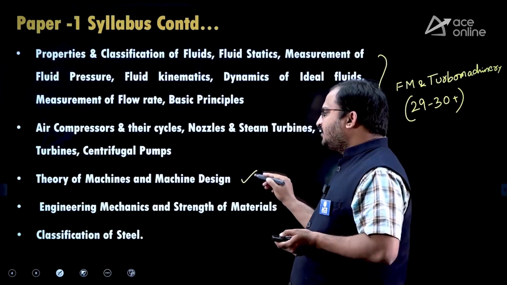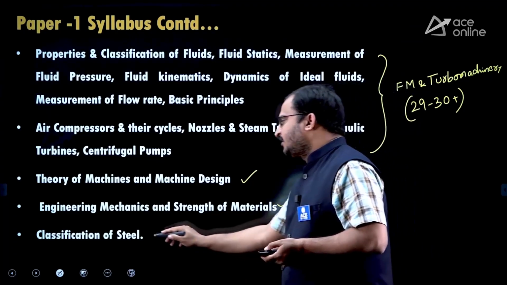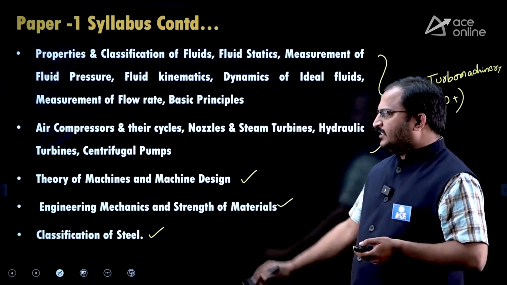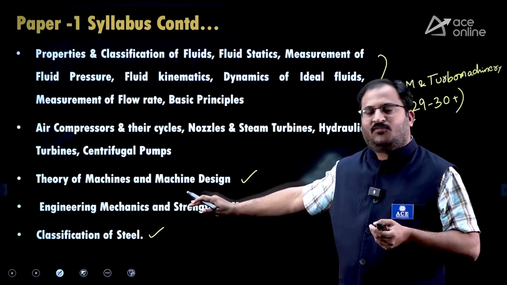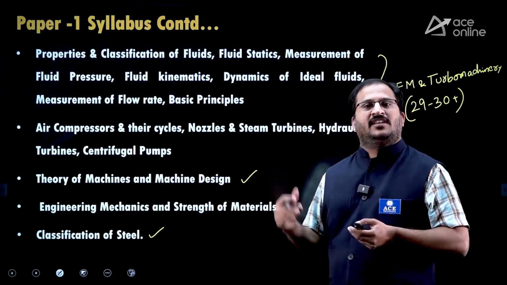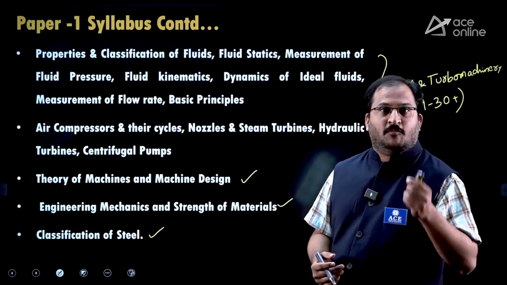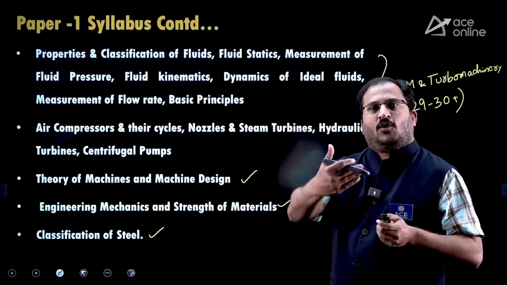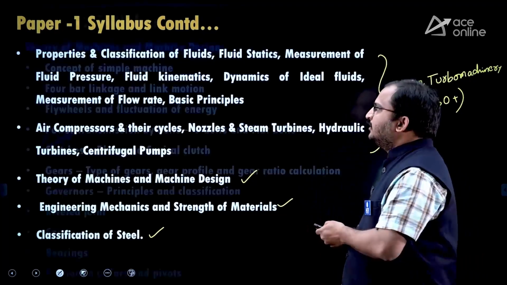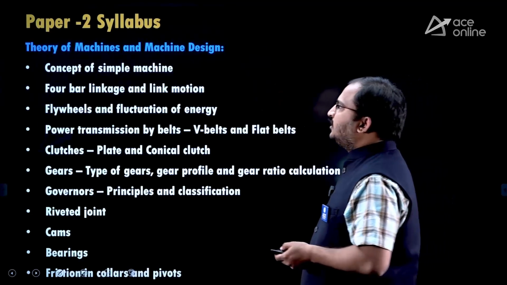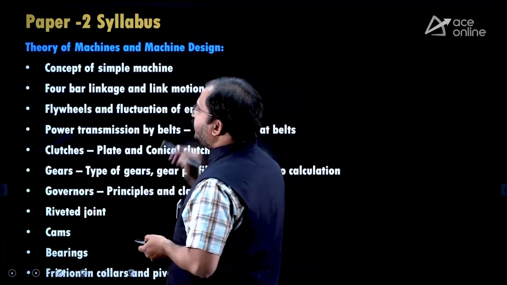Then theory of machines and machine design, engineering mechanics and strength of materials, classification of steel. See, elaborate syllabus of these topics is not given in paper 1 syllabus, but you have to prepare according to paper 2 syllabus only. So let us see paper 2 syllabus, dear students. Theory of machines and machine design.